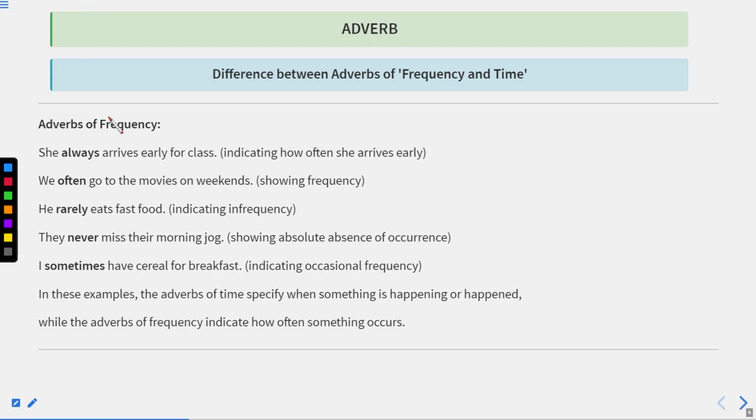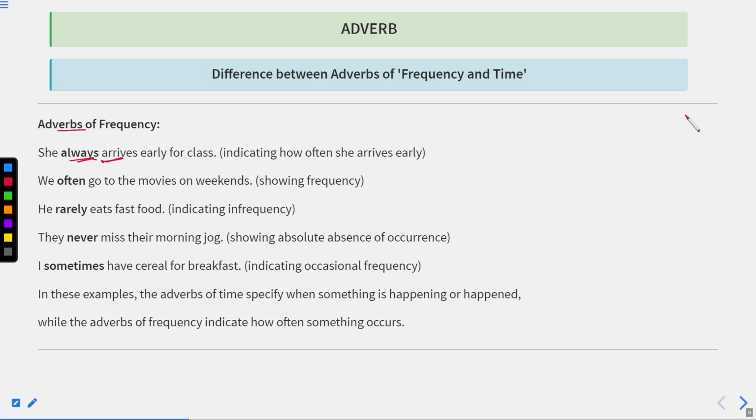But if we talk about frequency adverbs, they come before the main verb, but there is a position rule of adverbs of frequency: you can place the frequency adverb after the helping verb and before the main verb in the sentence. It means you have to use the frequency adverb in between the helping verb and the main verb, or you can say before the main verb but after the helping verb. Now if the sentence contains only the main verb, obviously it will be placed before the main verb if it is the frequency adverb, and frequency shows how many times this action has occurred. Okay. She always arrives early for the class.